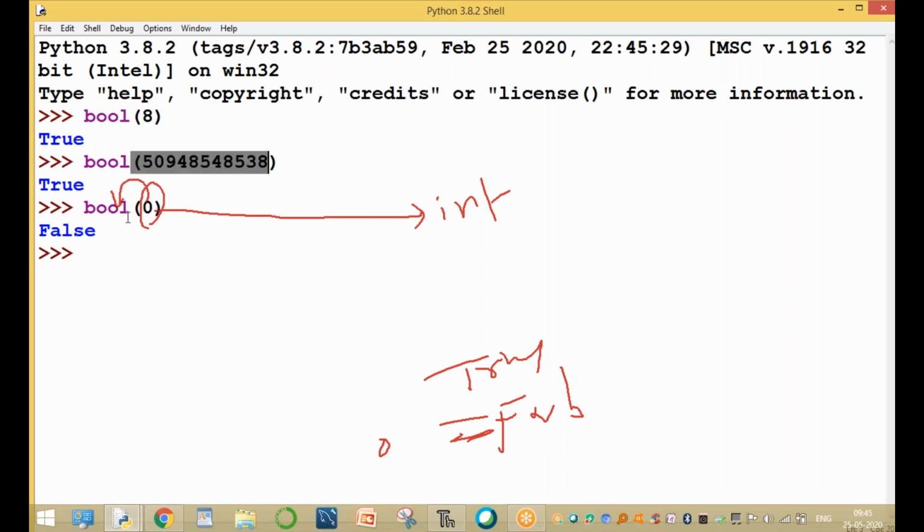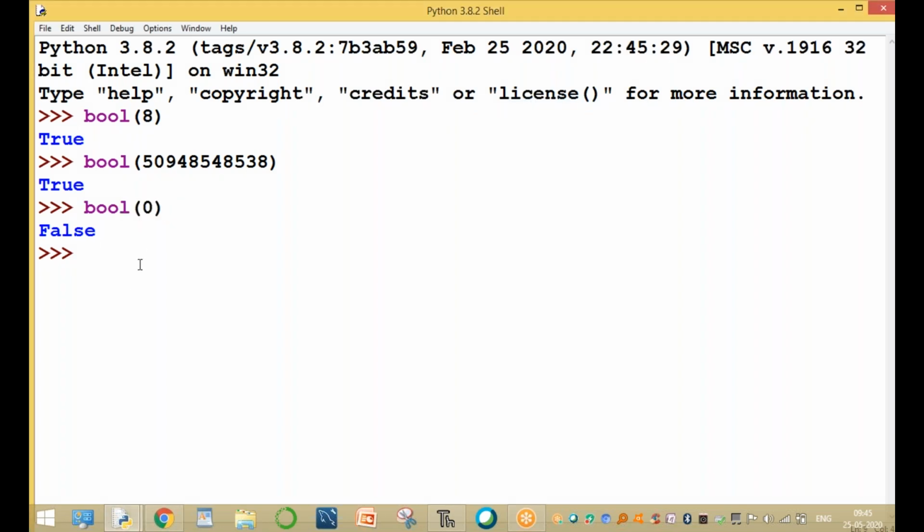These integer values are converting into Boolean type. Clear? For example, float. Bool of 45.9. 45.9 is a float value. This float value is converting into Boolean type. That means true.